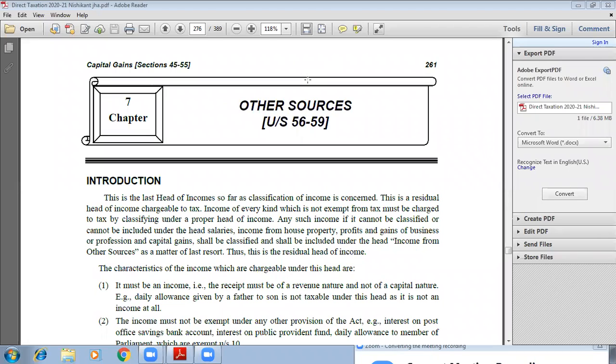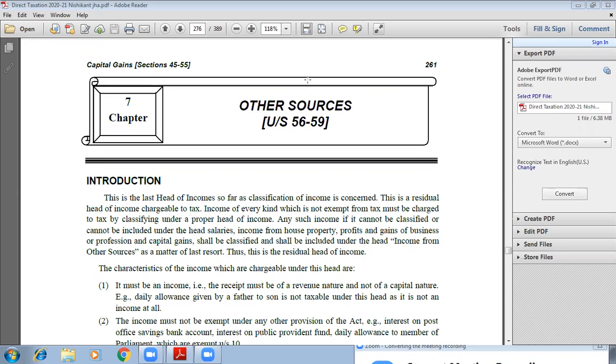Now, any income which cannot be classified into the four above heads will be included in the income from other sources.